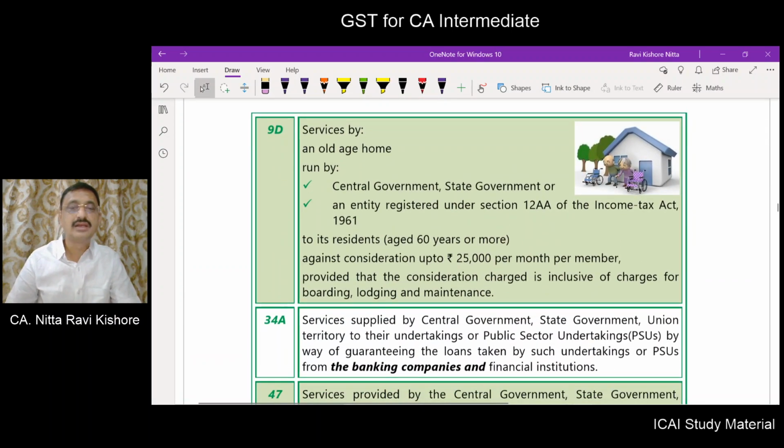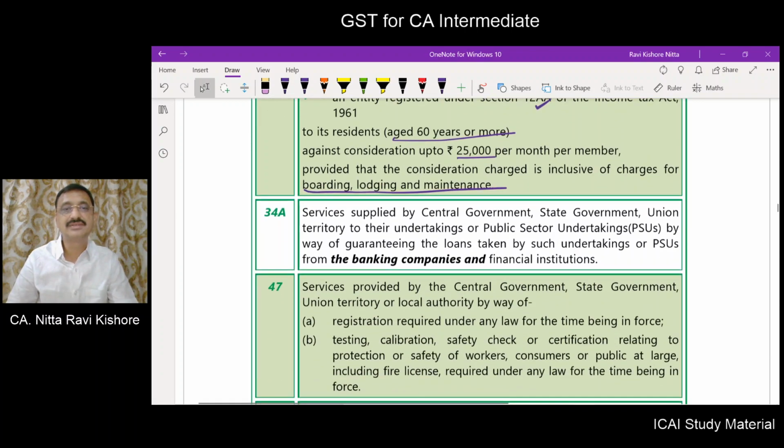Next, entry 10. Service of an old age home run by central government or state government or an entity registered under 12A of the Income Tax Act, and that too for services provided to residents aged 60 years or more. The consideration should not exceed 25,000 per month per member, and it should be inclusive of boarding, lodging and maintenance. If all these conditions are satisfied, then it is exempt.